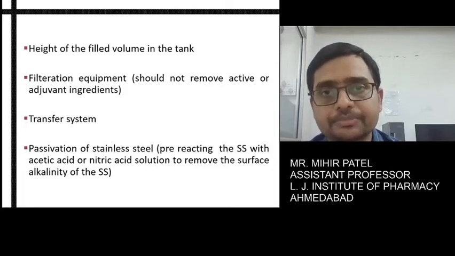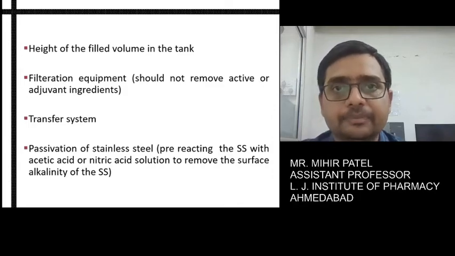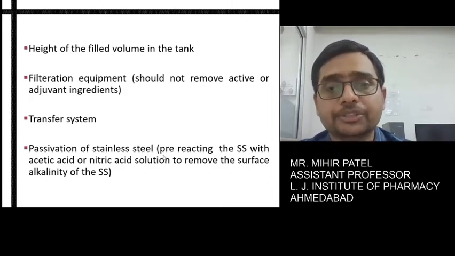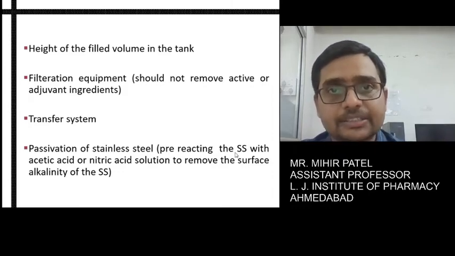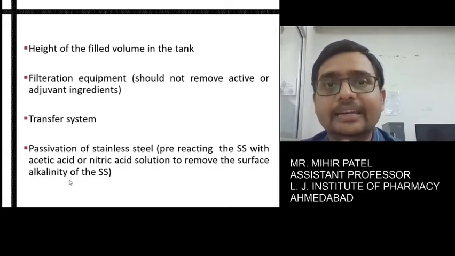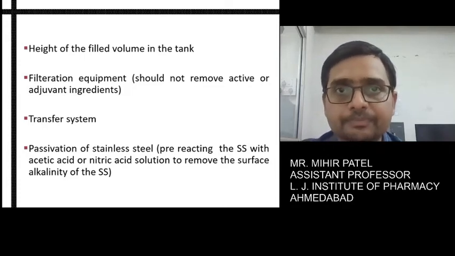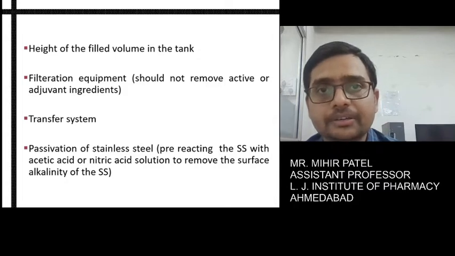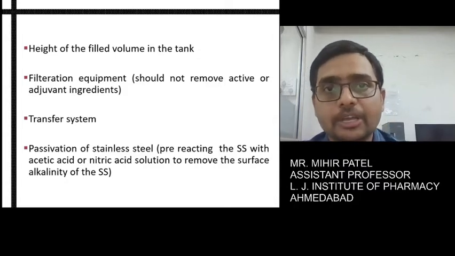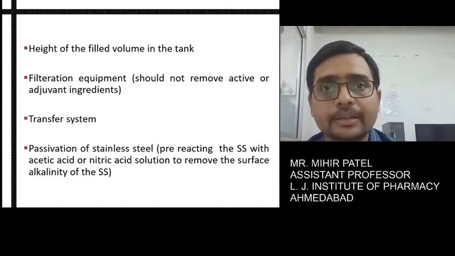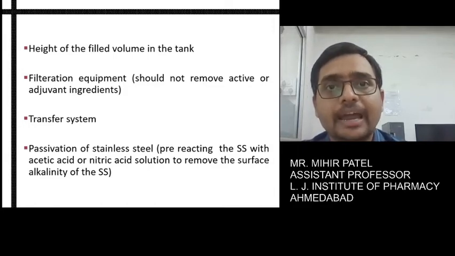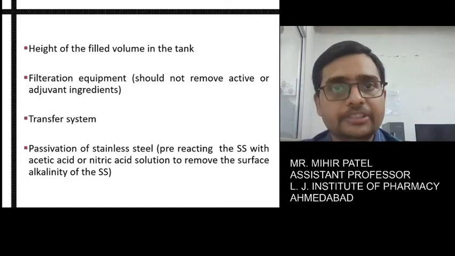We treat the equipment material with different chemicals. As mentioned, pre-reacting the stainless steel with acetic acid and nitric acid solution removes the surface alkalinity of the stainless steel, which means you provide an environment that retains the physical and chemical stability of our final product. That's why these reactions and mechanisms are applied in this process.